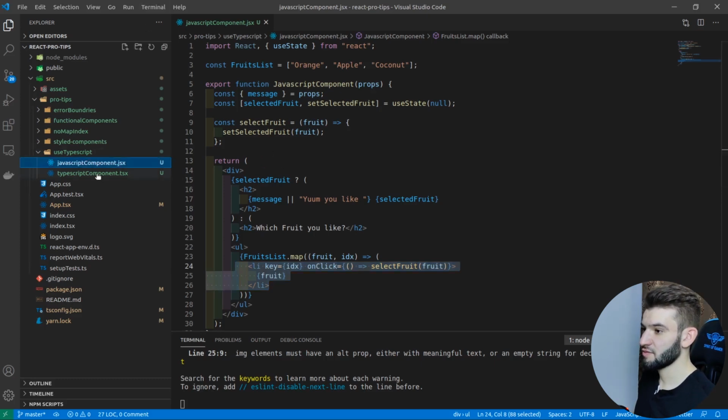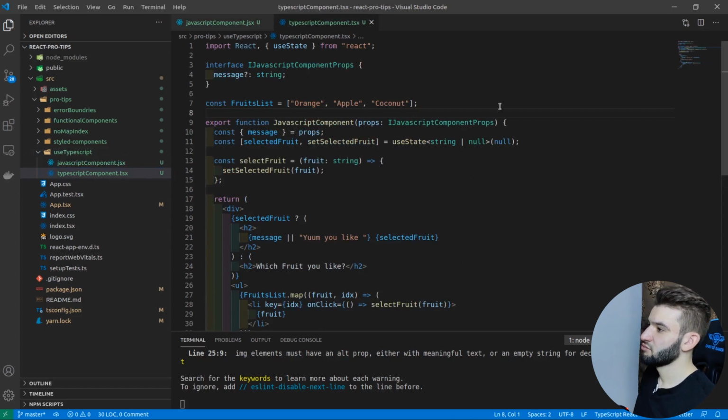On the other hand, take a look at TypeScript. So what's going on? Here we've got JavaScriptComponentProps. This one is pretty simple, right? It is in fact an interface, and it's giving it a message. This interface should have a message, and it's not a required message, just basically an optional message, and it tells it the type right away. It's a string type.